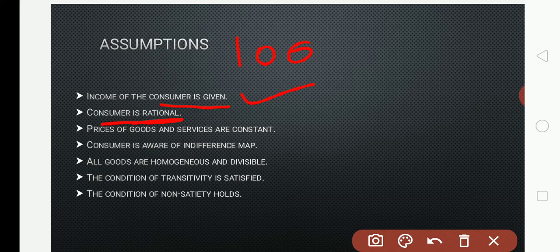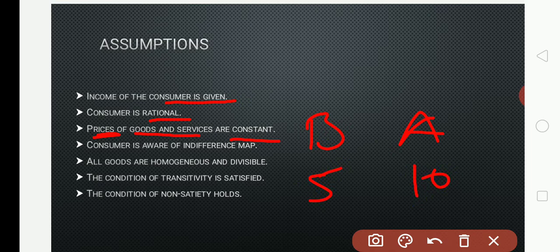Yes. Now let us see the third assumption. The prices of goods and services are constant. For example, let us take banana and apple. The banana price is 5 rupees, the apple price is 10 rupees.